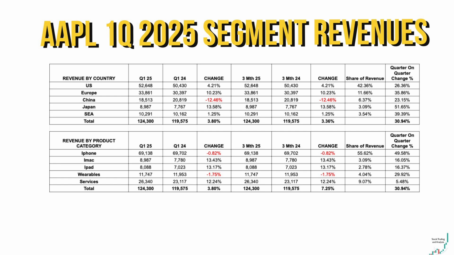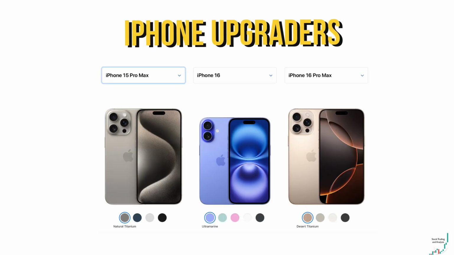The reason for the increase is because the sales of the iPhone 16 have outperformed the iPhone 15 due to an influx of upgraders moving on to the iPhone 16. The company mentions that these trends tend to happen from time to time, as iPhone users tend to upgrade their phone on an average of 3 new iPhone cycles.